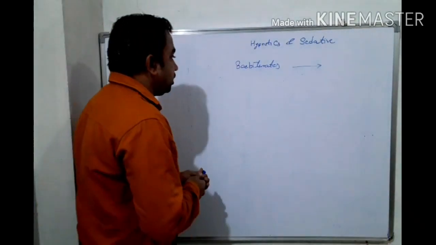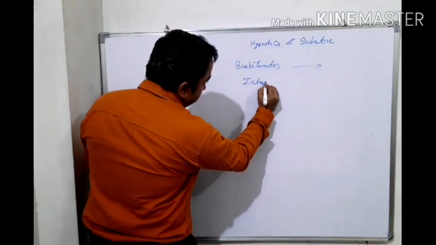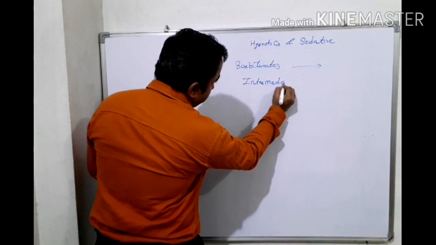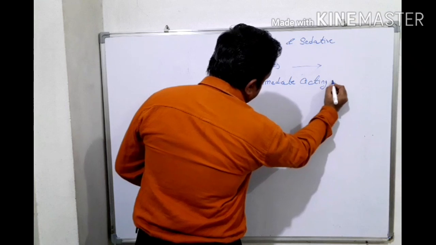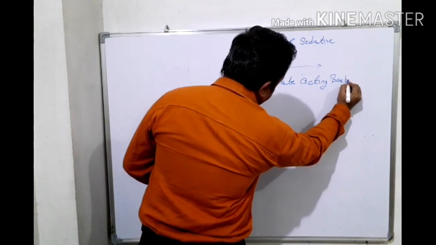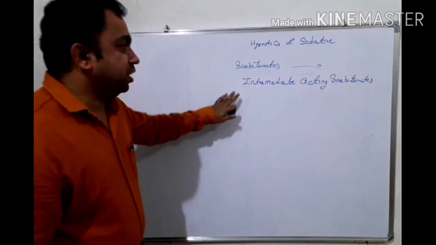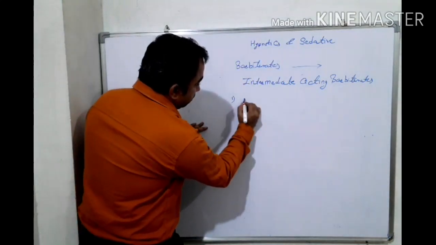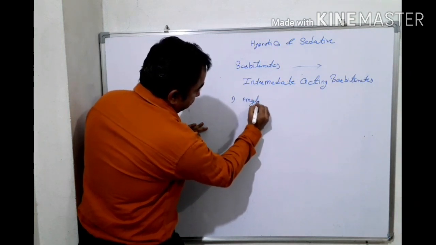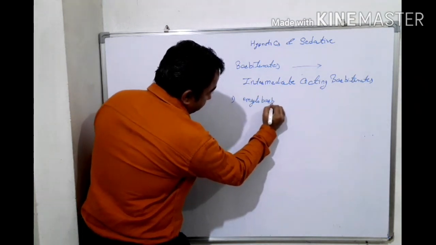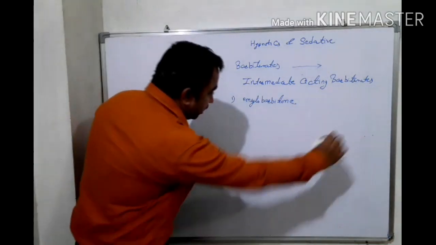Intermediate acting barbiturates. In that, the first example is amylobarbitone. Amylobarbitone has the same structure like this.